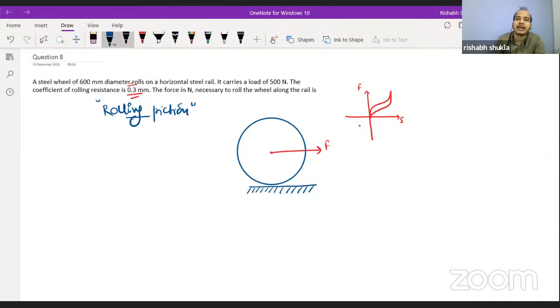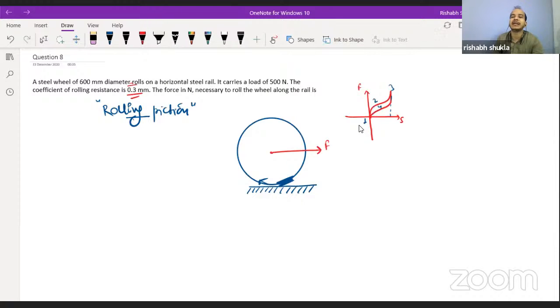Okay, so here you can find that this was initial condition 1, 2, 3, from 3 to 4, and 4 to 1. From 1 to 2 to 3, what is happening? Actually, the portion of the wheel is getting deformed, and then getting recovered back. But here you will find that the amount of energy which was lost during the deformation is not recovered completely.